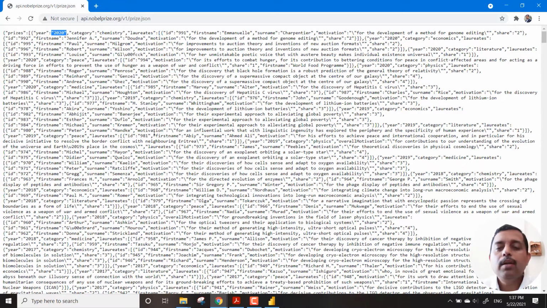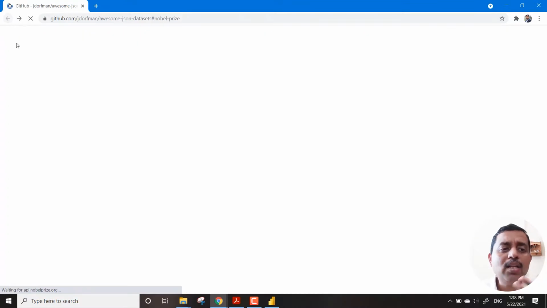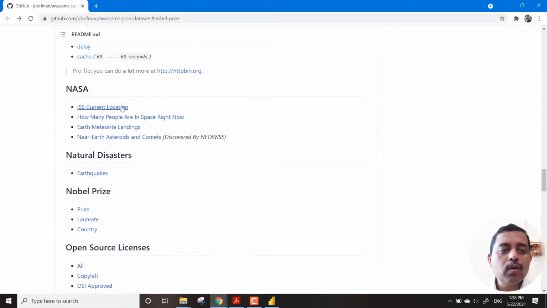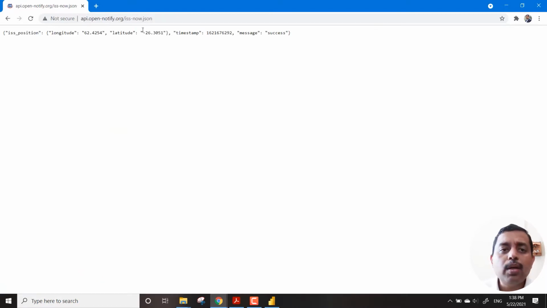I truly salute the team who is behind making data available to us with such ease. And this is real-time data, and we have already seen NASA's data coming over here. You see the ISS location, the current location. We have already seen this in the demo, right?